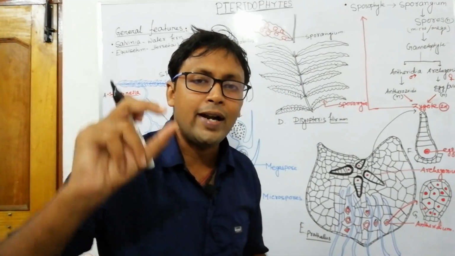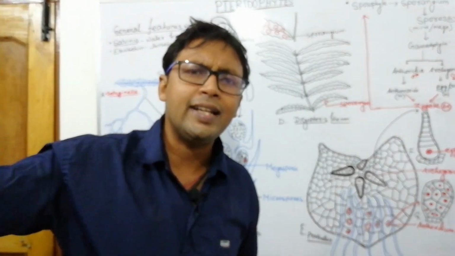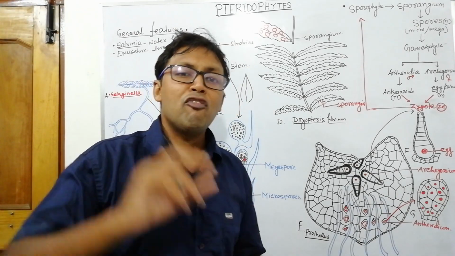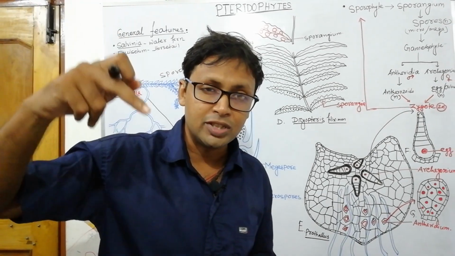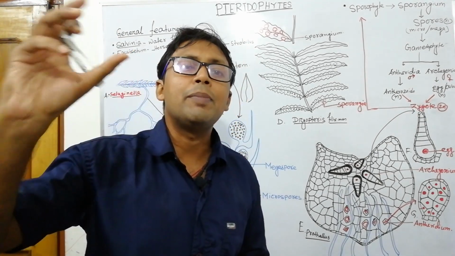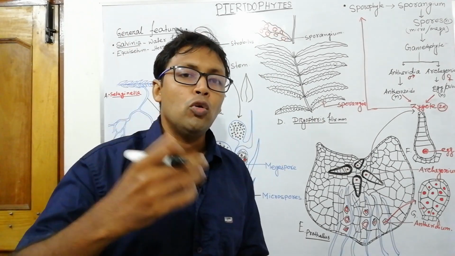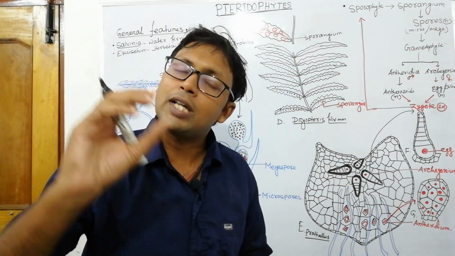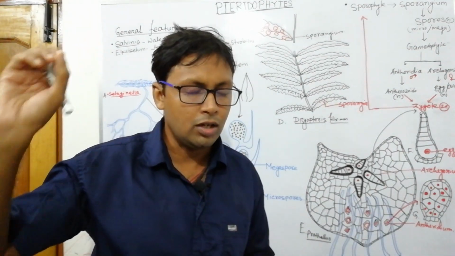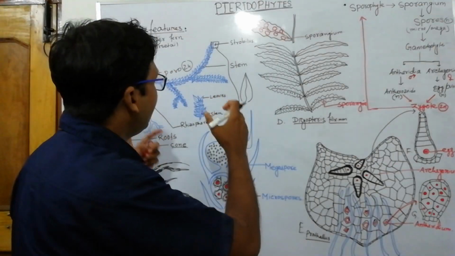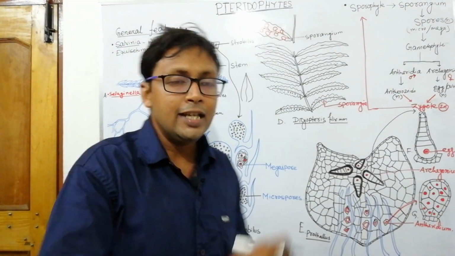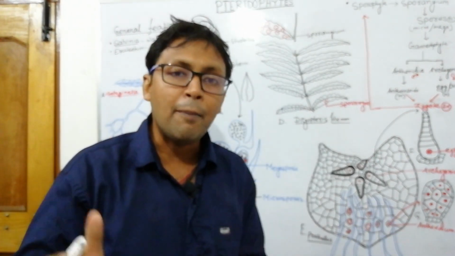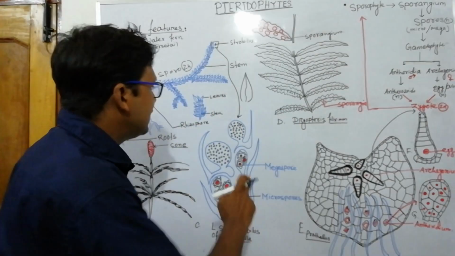So why is it called sporophytic? Because it bears sporophylls, that is, leaves, and those leaves bear the spores. The spores are haploid, like those of bryophytes. In this case haploid spores are developed in the sporophytic body. Now where are the spores developed? Spores are developed in a special sac called the sporangium.